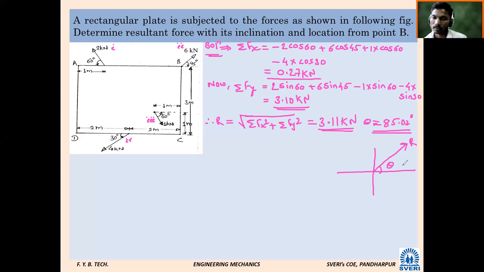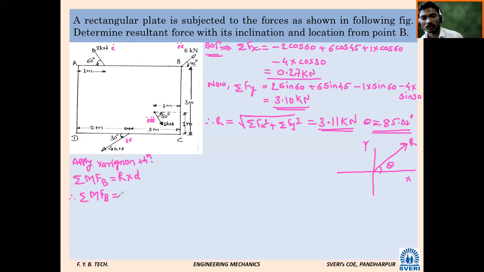R and theta will be as this, with x and y axes. Now we want to find the location of the resultant. Apply which theorem? Varignon's theorem. What does it tell? The summation of moments due to all forces at point B equals the moment due to the resultant. Therefore, the moment due to force number 1.